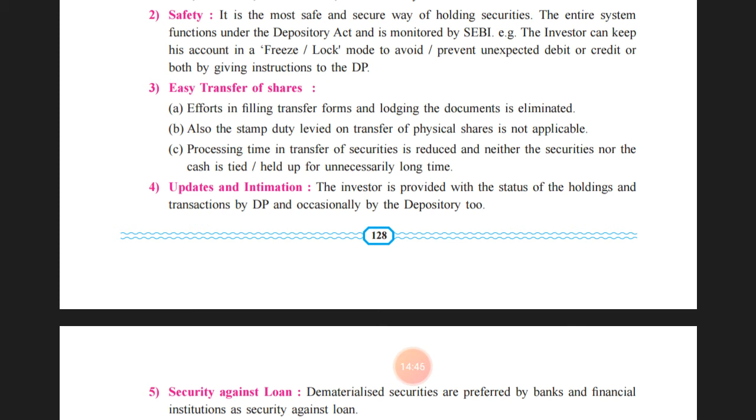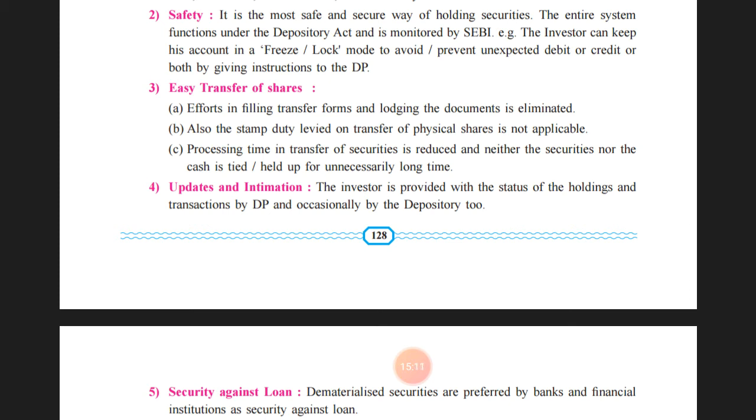The third one, processing time in transfer of securities is reduced, and neither the securities nor the cash is held up unnecessarily for a longer period of time. Before the depository system, when the physical transfer of shares took place in that particular manner, there was a long time involved in the settlement.